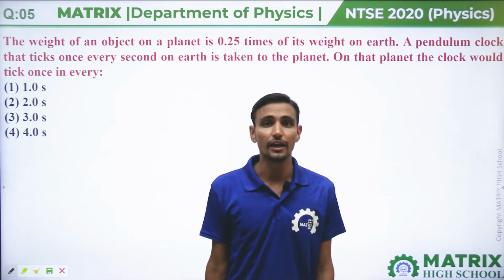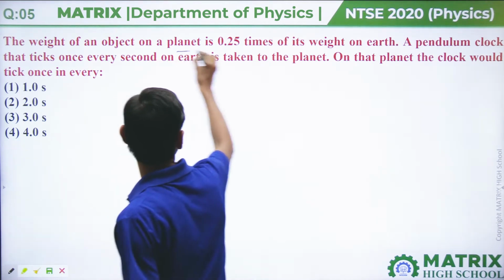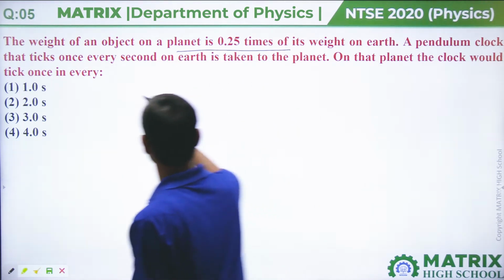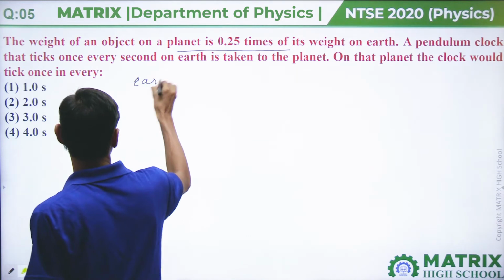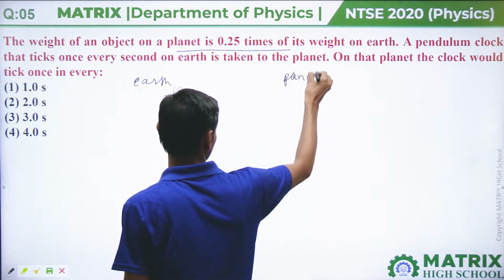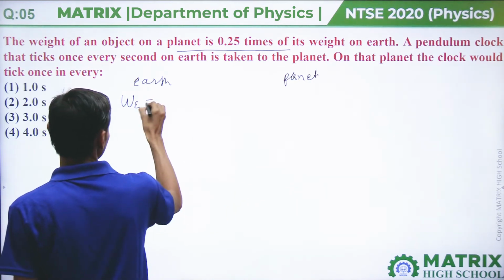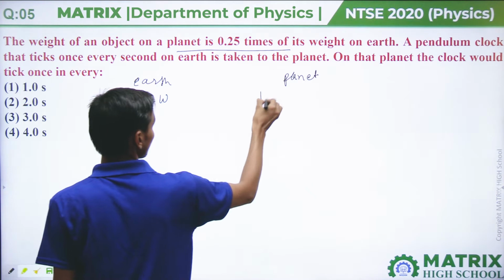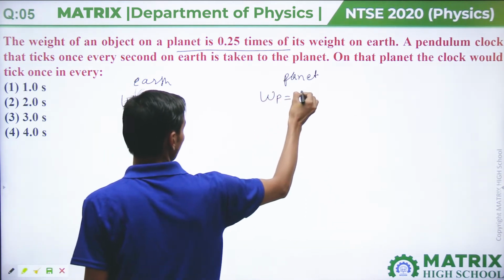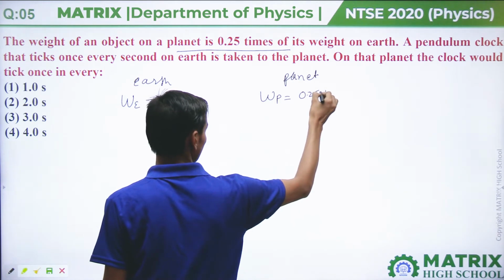Question number 5. The weight of an object on a planet is 0.25 times the weight on Earth. Here it is Earth and here it is the planet. Weight on Earth, let's assume, is W, then weight on the planet is 0.25 times the weight on Earth.